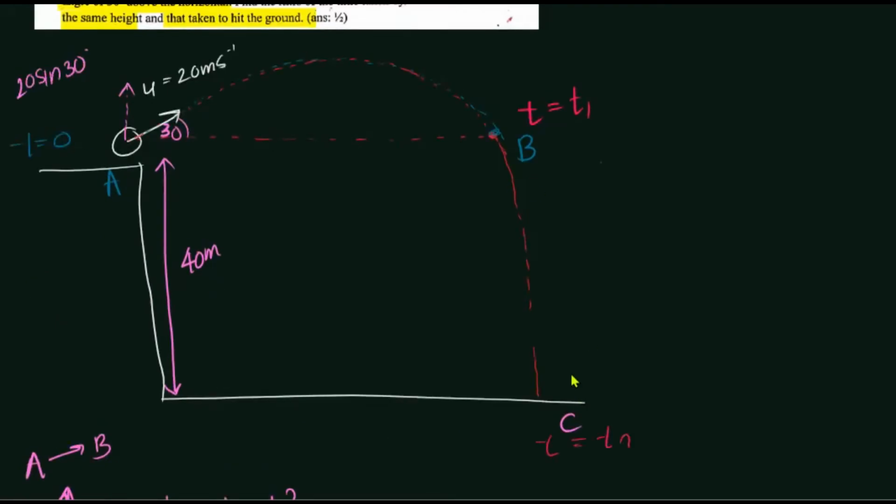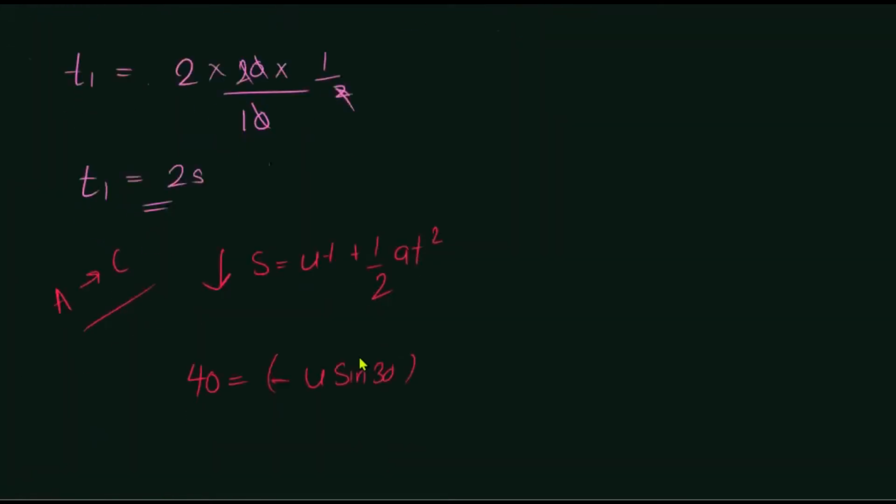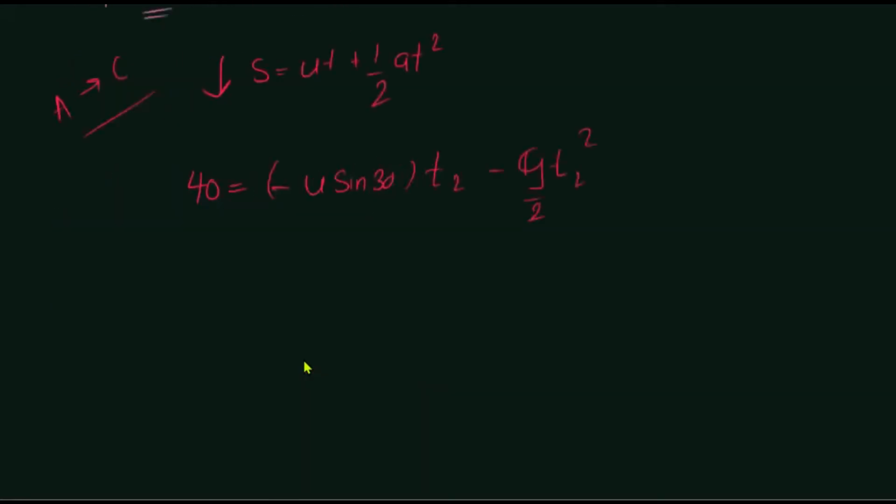Let us assume the time taken from A to reach C is T2, so minus g over 2 T2 squared. If you simplify this, 40 equals minus 20 sine 30, which is half, times T2, plus 10 over 2 T2 squared, you're going to get T2 as 4 seconds. When you simplify, you get 4 seconds.